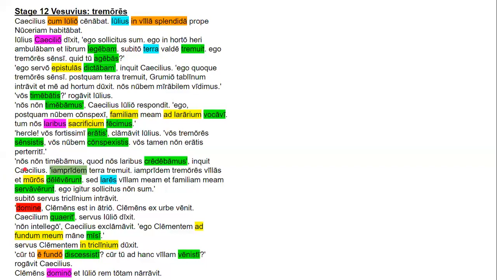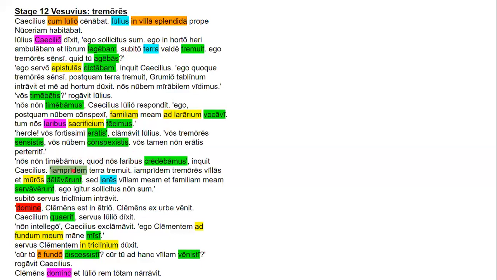Let's go through this. So most of this is going to be obviously quotation, except for inquit Caecilius. Nos is the subject of the first sentence, non is the adverb that negates, timebamus is the imperfect tense verb, first person plural. Quod is going to indicate that this is an adverbial causal clause, so it's a subordinate clause. Nos is the nominative subject, laribus is the dative plural, and it is going to act as the object of this intransitive verb credeo that takes a dative. So it is an imperfect first person plural form of credeo. Inquit is the perfect tense verb, that is the main clause. Caecilius is the subject of inquit.